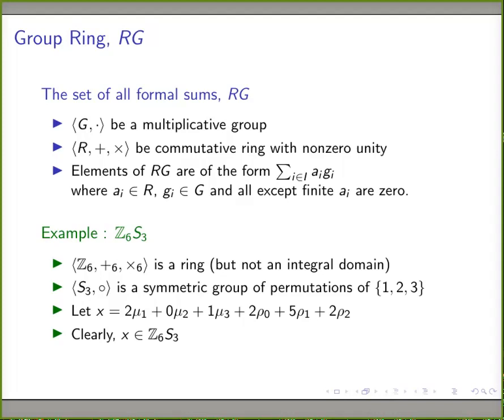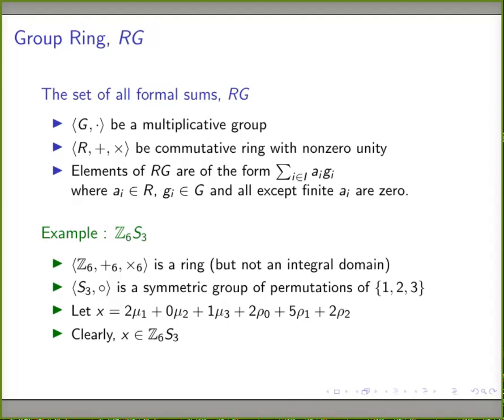And S3 with function composition is a group. This is a non-abelian group. In fact, it is the best suitable example for our case. So S3 is a non-abelian group and it contains 6 elements. S3 is the set of all permutations of 1, 2, and 3. There are 6 ways of rearranging these 3 terms, 3 factorial ways. Therefore, this is a non-commutative group of 6 elements. This is the smallest non-commutative group available.